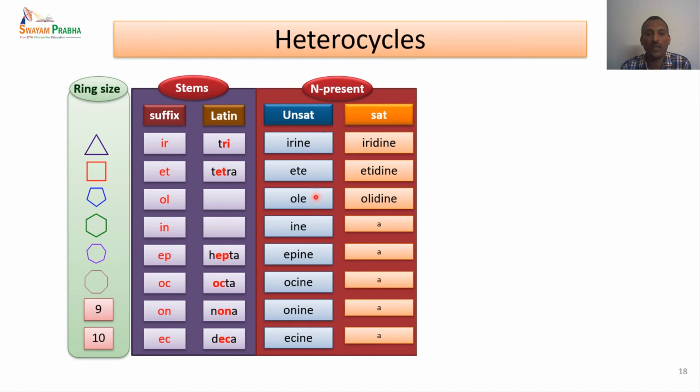So these are some of the endings which are used in the case of nitrogen in the heterocycle. If you go carefully, the suffixes are always added in the beginning, and the ending is based on which type of nitrogen is present. So OL becomes OLE, IN becomes INE. So that means the last E is added if nitrogen is present.